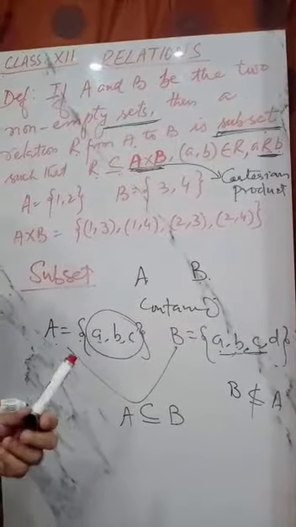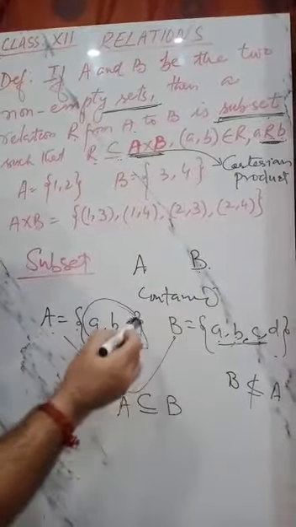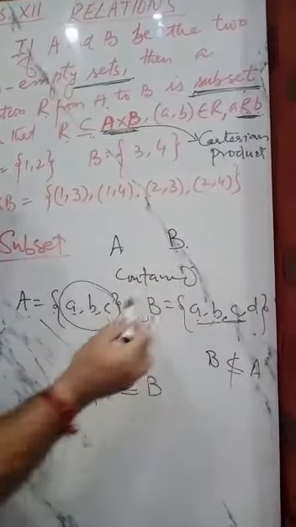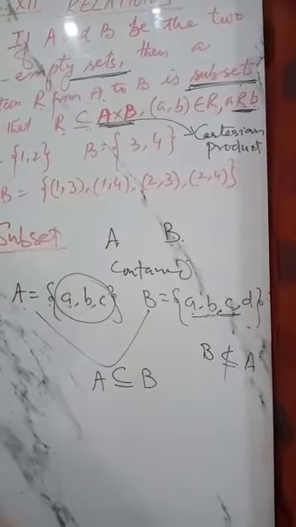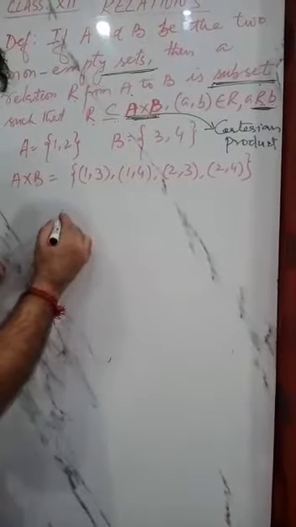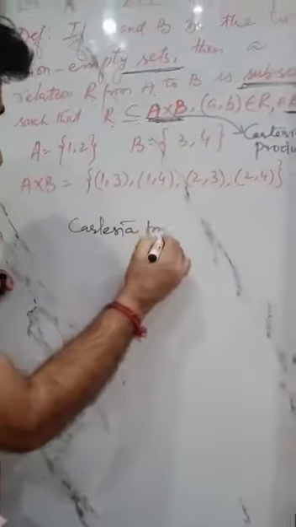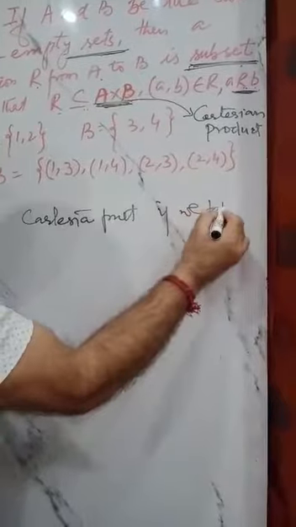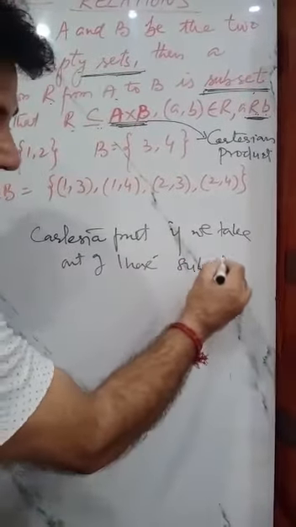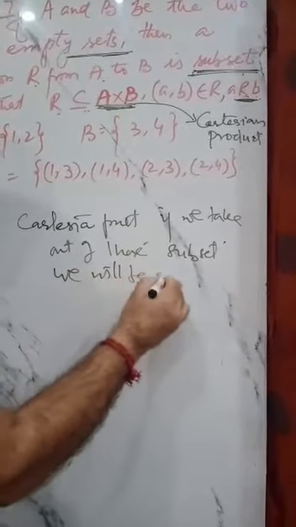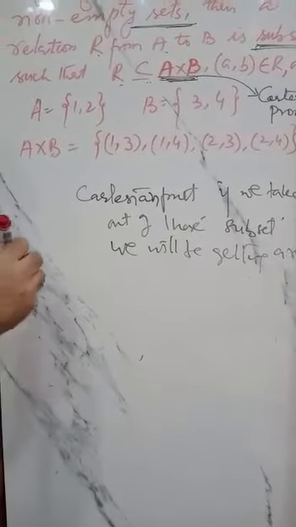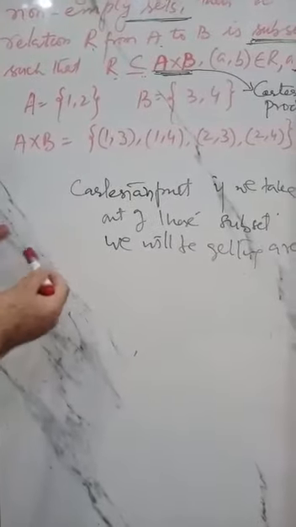So for the two sets A and B, (a, b) is an element of this A cross B. In a relation, when we take out subsets of all the things related in the Cartesian product, we get a relation.